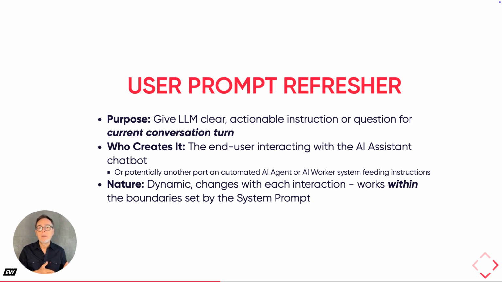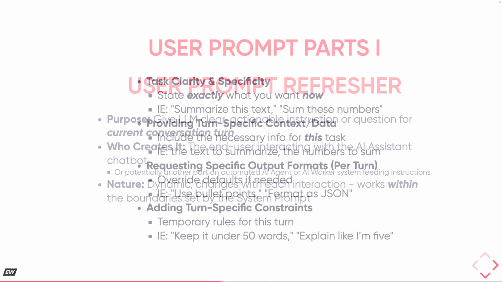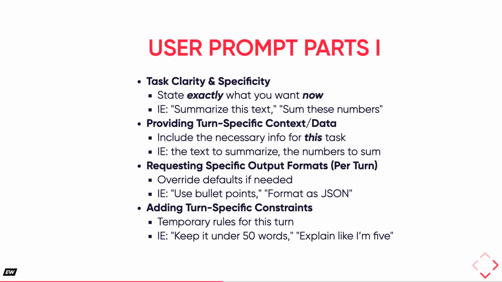While typically created by the end user interacting with an AI chatbot, a user prompt can also be generated by another component within an automated AI agent or worker system. The user prompt is dynamic, changing with each interaction, and it always operates within the broader boundaries and guidelines established by the system prompt. Effective user prompts also have several key components, primarily focused on the immediate interaction.